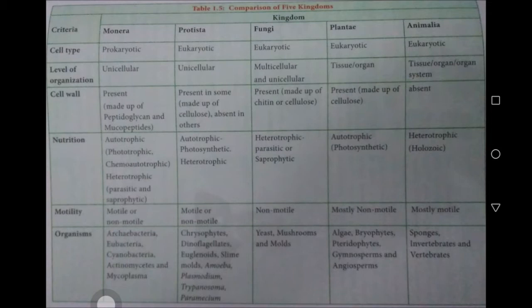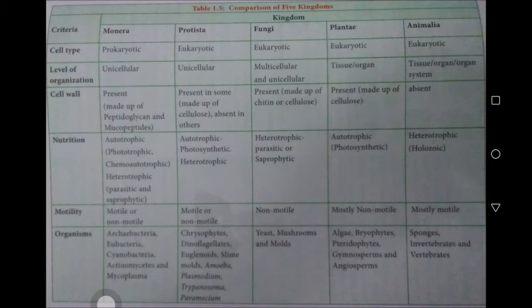This comparison between the five kingdom systems is given on page number 13 in Table 1.5. Here the criteria are given, and the five kingdoms, Monera, Protista, Fungi, Plantae, Animalia, are listed. In between them, the characteristic feature differences are given.